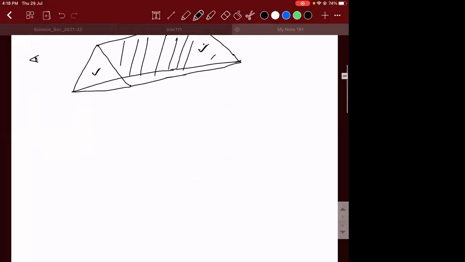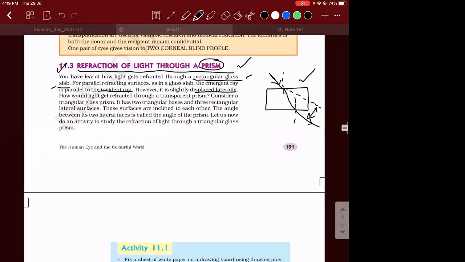So when you hold it like this, in front and see, you cannot see the back part. That is the reason why it is called a triangular prism. Now we are going to see how the refraction through this is going to take place. But before that, we need to see what all the parts associated with it are. So let me tell you.